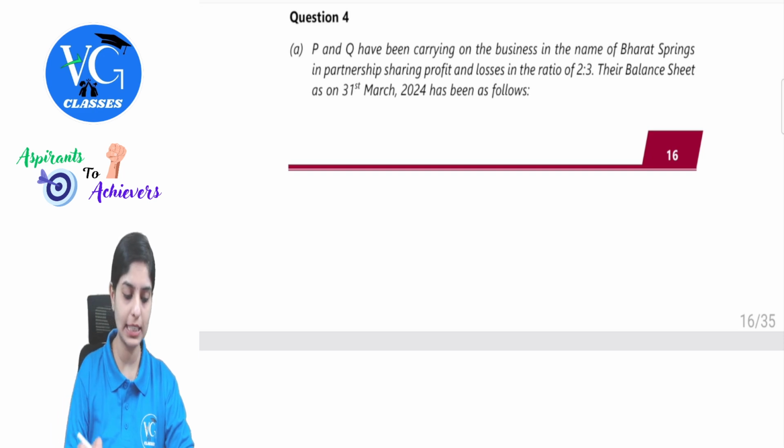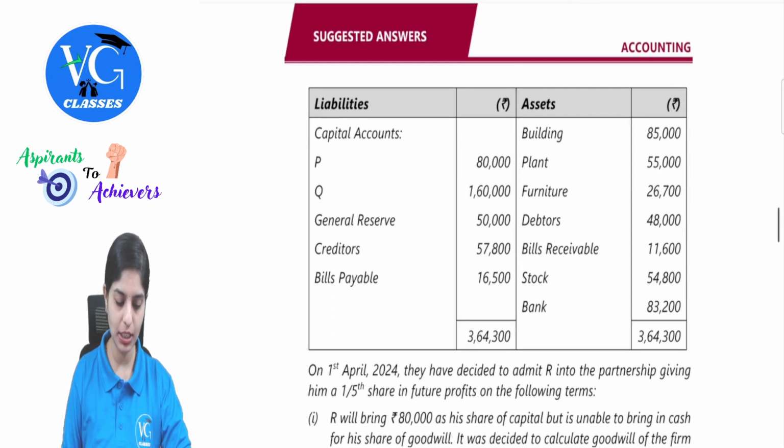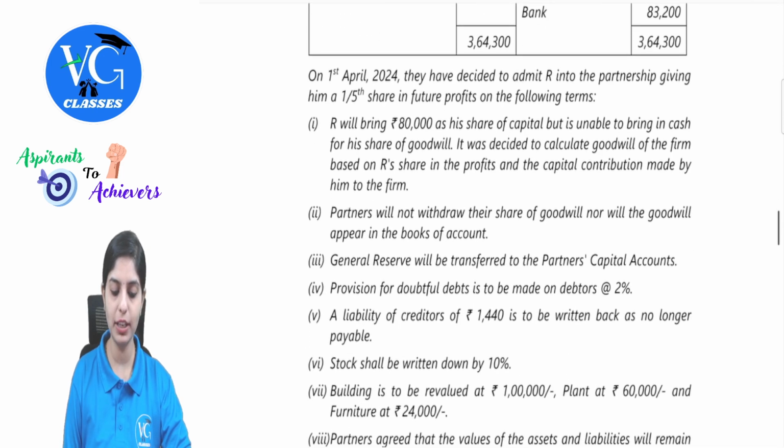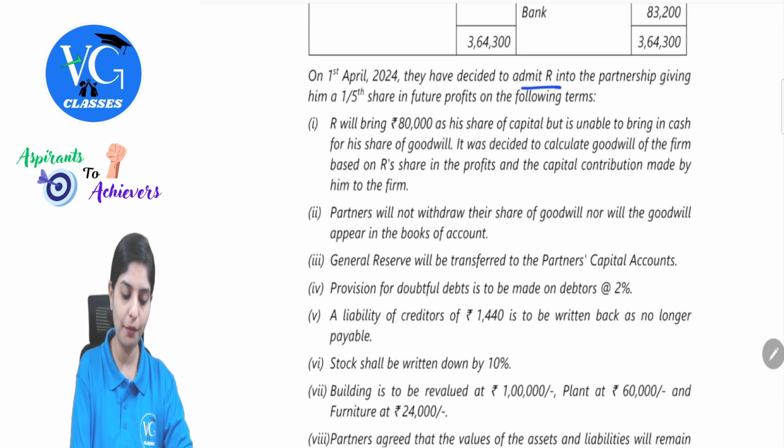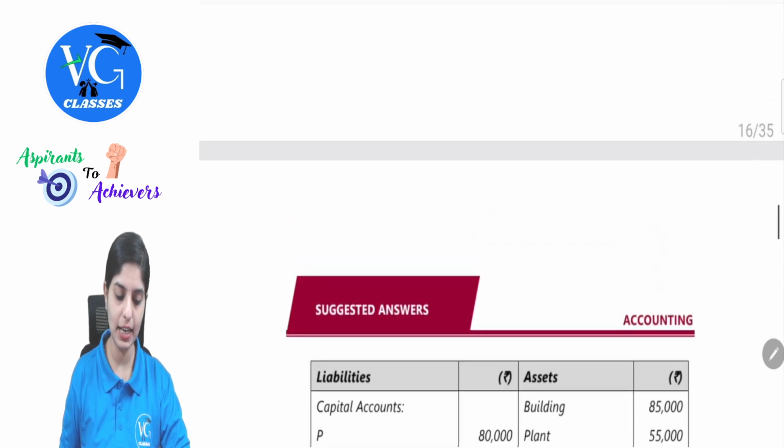sharing profits and losses in the ratio of 2:3. Their balance sheet as on 31st March 2024 has been as follows. They have given the balance sheet. On 1st April 24, they have decided to admit R into the partnership, giving him a 1/5 share in future profits on the following terms. So this is an admission question.